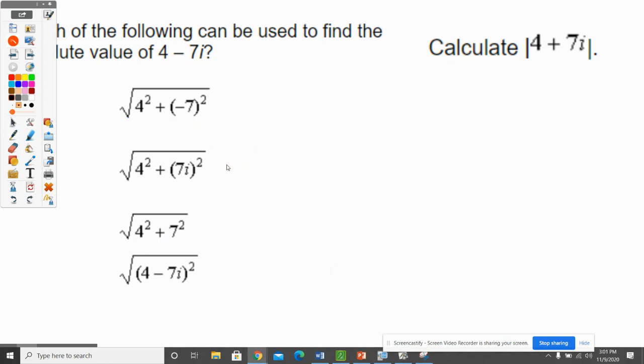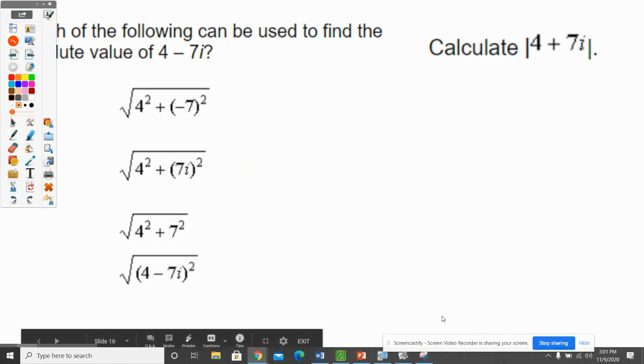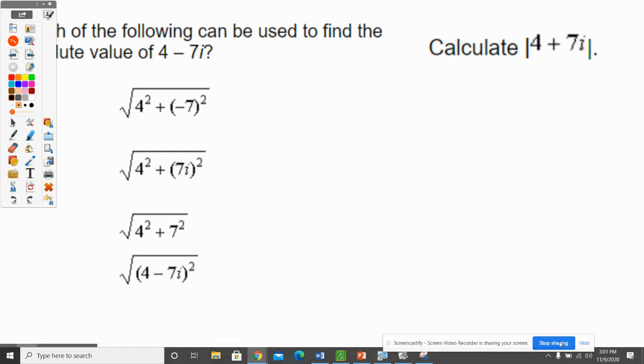Okay, I think that's it. So you should be able to practice it. Hopefully you understand complex numbers a little bit better, and we'll look at it more on the next lesson.